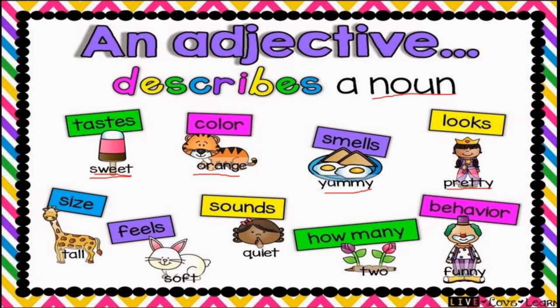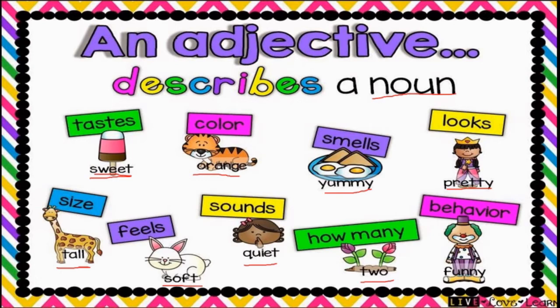Some more are there to tell the size. Giraffe is a tall animal, tall. Okay, and feeling. Again here we can see the opinion or feelings. Rabbit is very soft. Okay, about the sound also we use quiet. And if you want to tell about the quantity, how many flowers are there? 2 flowers are there.